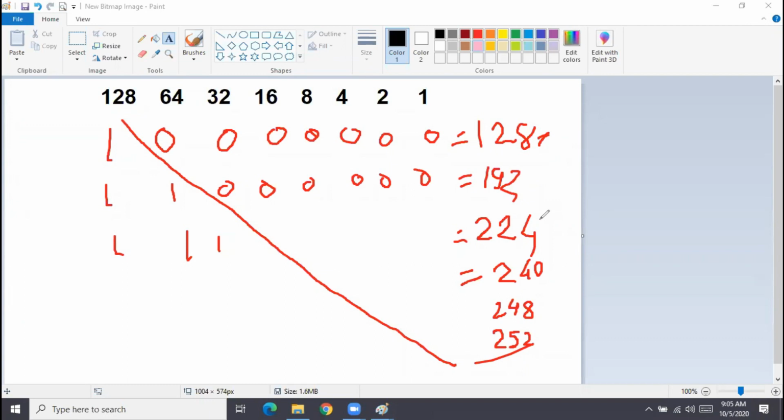Okay, guys? Now we have done binary to decimal and decimal to binary. For troubleshooting, diagnosing and fault finding, maybe you have to use packet captures like Wireshark, and then you can see the binary values.